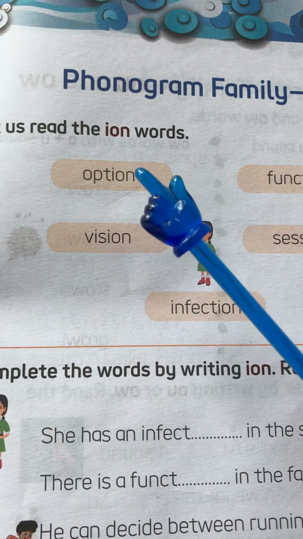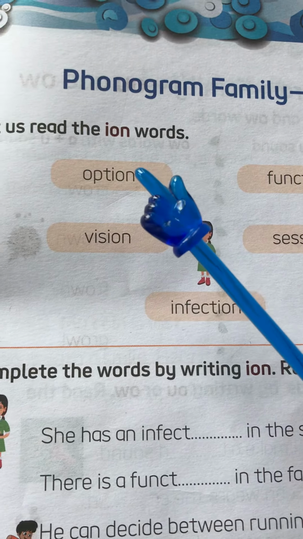Okay, now infection. Okay, infection. So now we will do this exercise over here. She has an infection in the stomach.